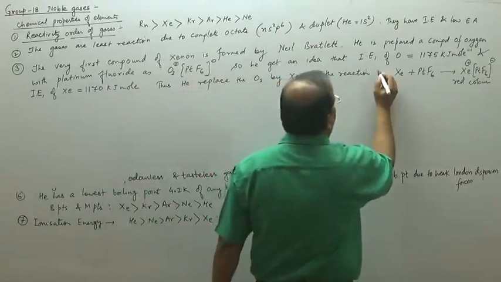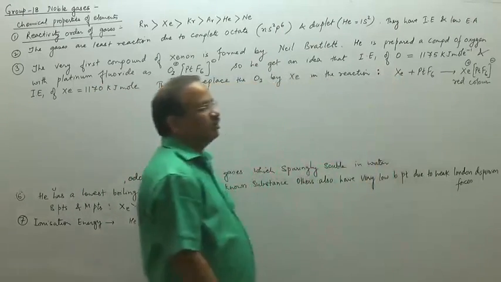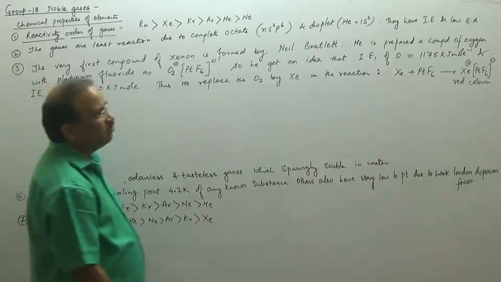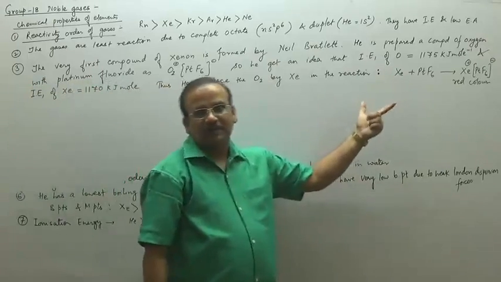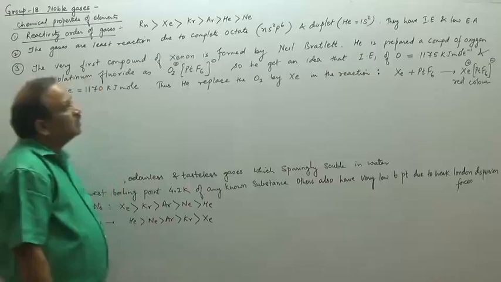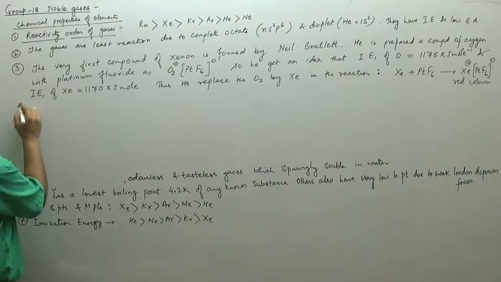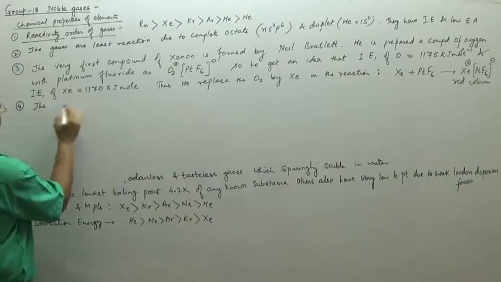So that is how we get the very first compound of xenon, the red color compound. The first compound of xenon formed by Neil Bartlett is this. So Neil Bartlett prepared this. The other compounds studied are, we can write that,